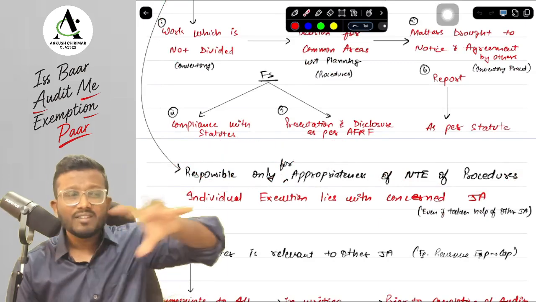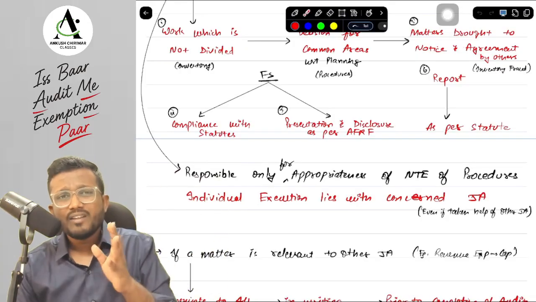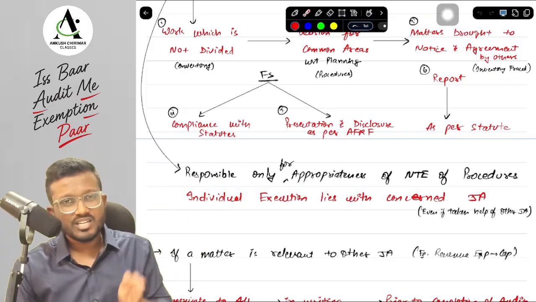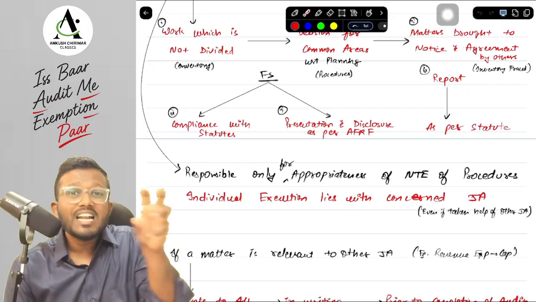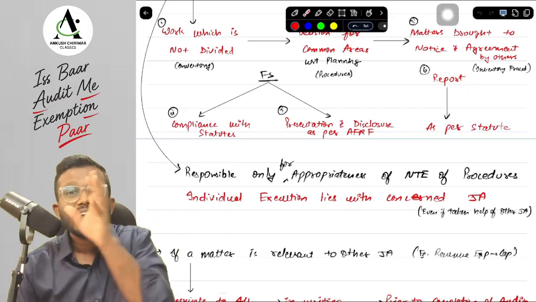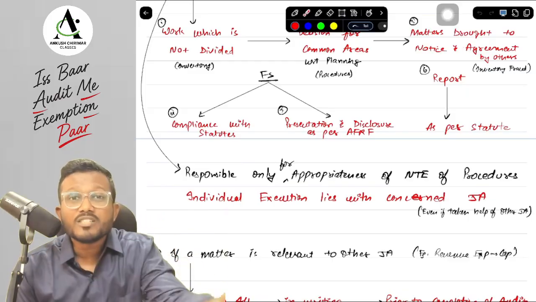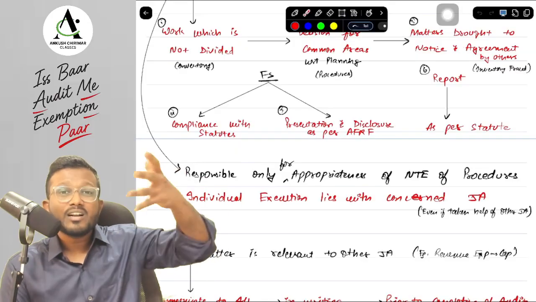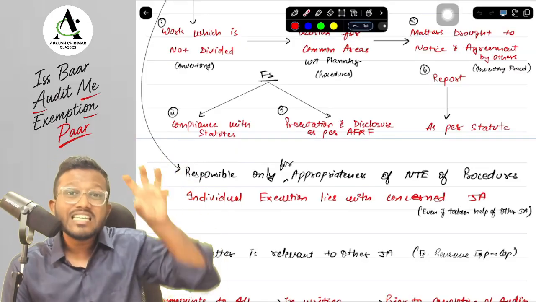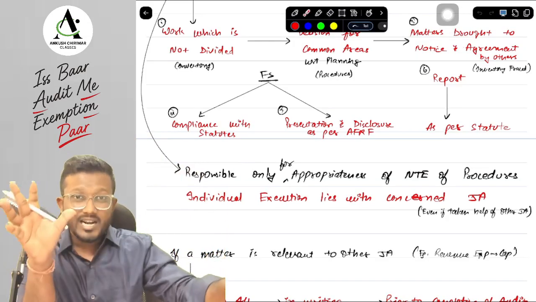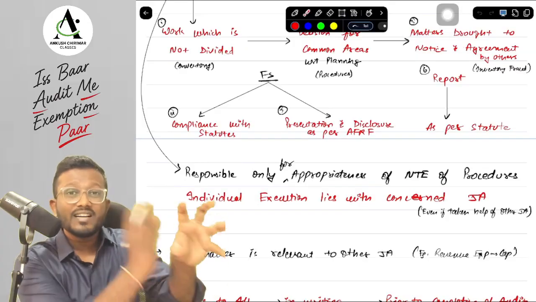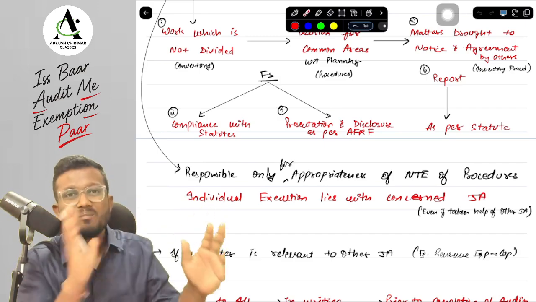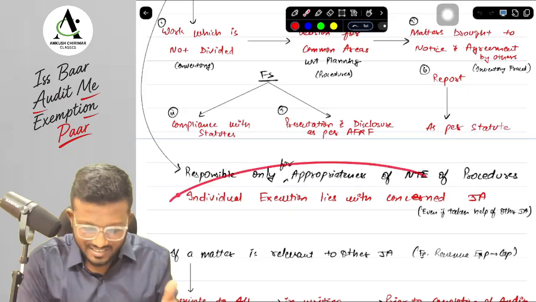But suppose there is inventory in 3 locations A, B, C, and the locations are allocated: A and company is allocated A location, B and company is allocated B location, C and company is allocated C location. Now for individual execution of the inventory count, each concerned joint auditor is only responsible. Which means what, sir? Suppose we got to know that while doing the inventory count, C and company didn't do it correctly. C and company will only be responsible. Even if inventory was a common audit area, since individual execution was with that concerned joint auditor, that joint auditor will be responsible, not A and company and B and company. Okay, yes sir, this is what is given over here.